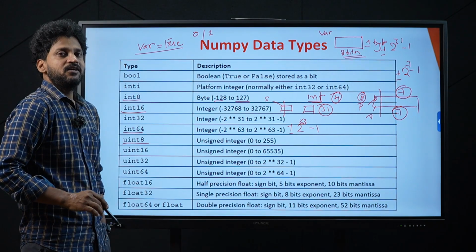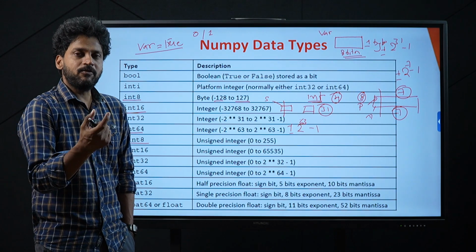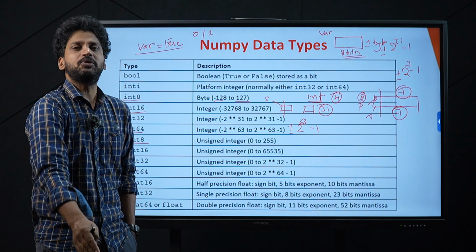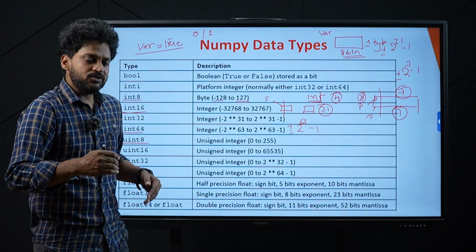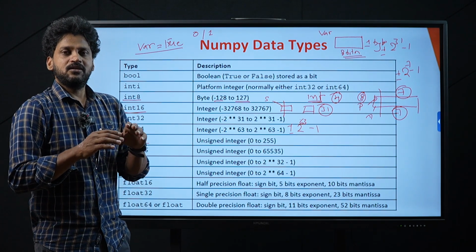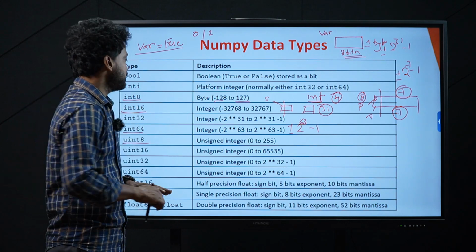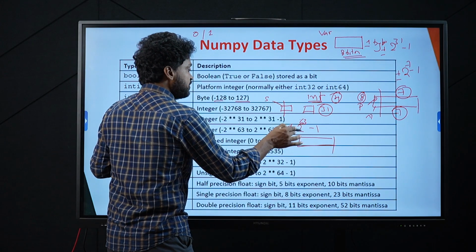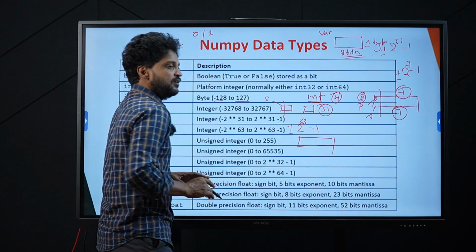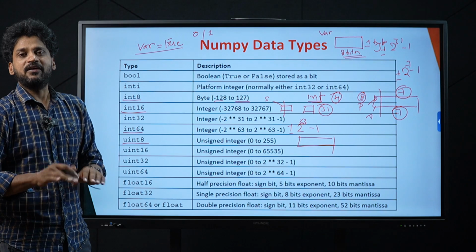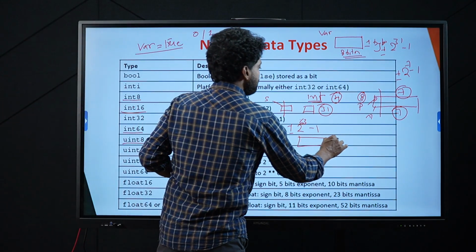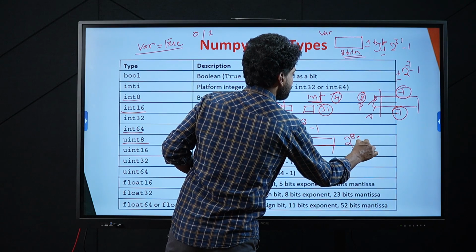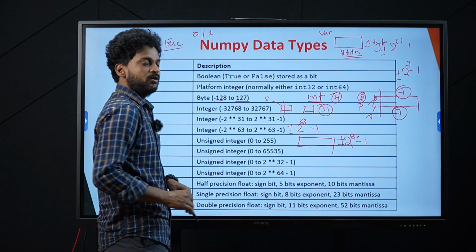What is uint? uint 8 means you will be provided with 1 byte, in which each and every bit is only for storing the value. Not even the most significant bit is going to be allocated for the sign. In uint, you will be provided with 1 complete byte, in which each and every bit only is going to store the value. That means the maximum range will be equal to 2 power 8 minus 1. I hope you got the point.